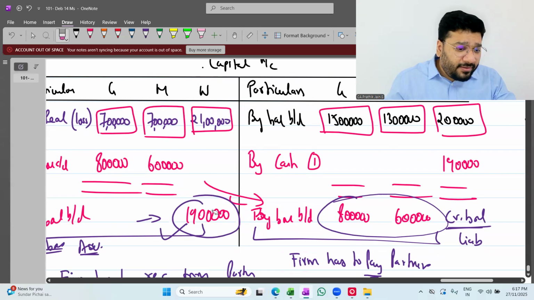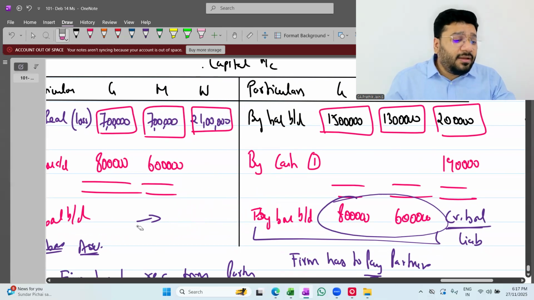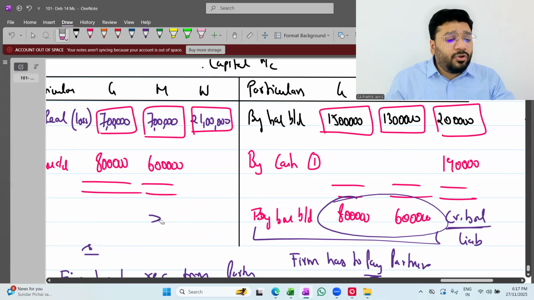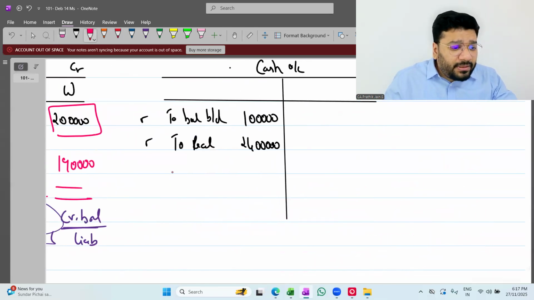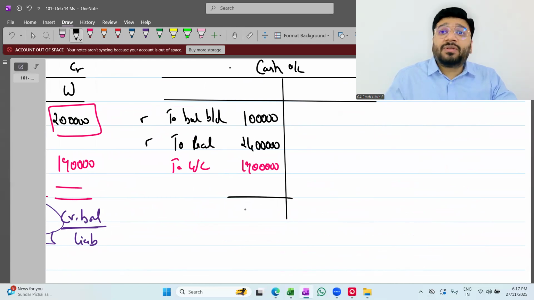Okay, not okay. Now, in the cash ledger, can you do the posting? To W's capital. How much? 19 lakh. Tell me, people, what is the total cash we now have? How much? 44 lakh.